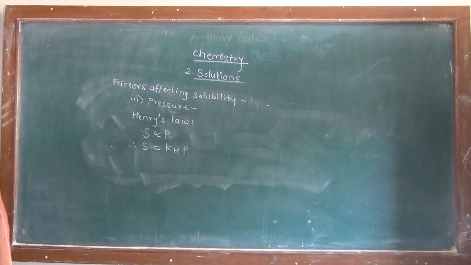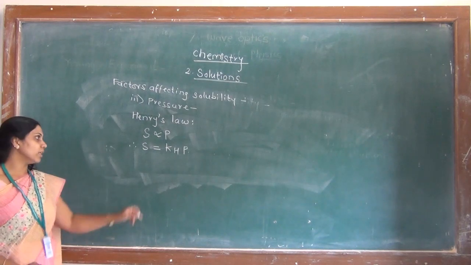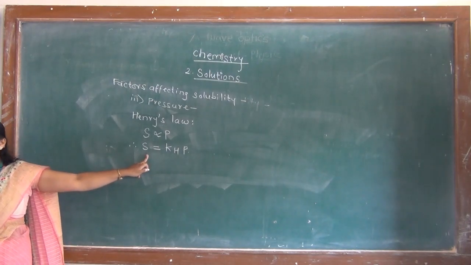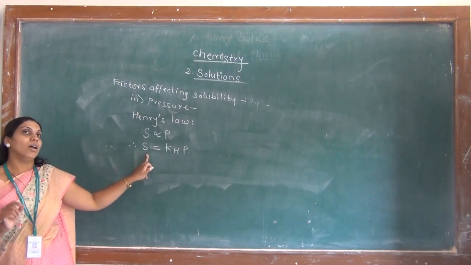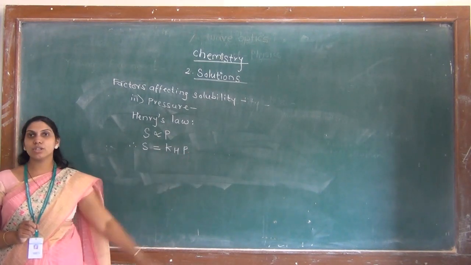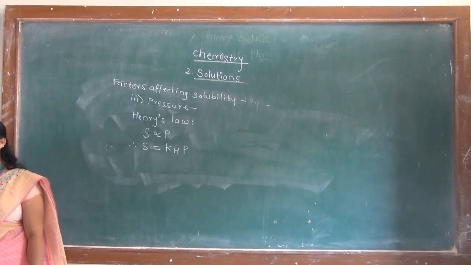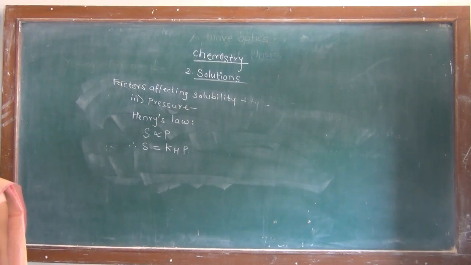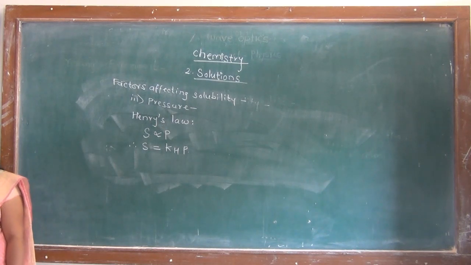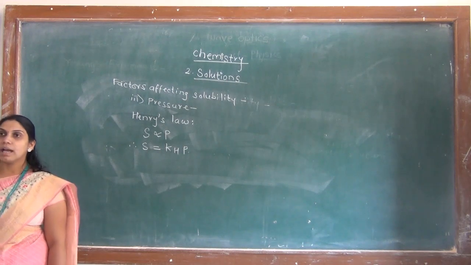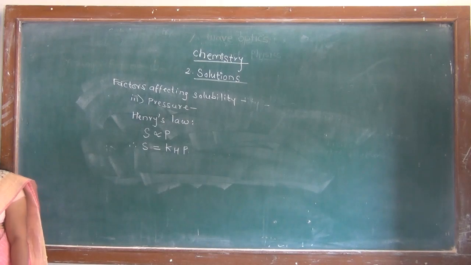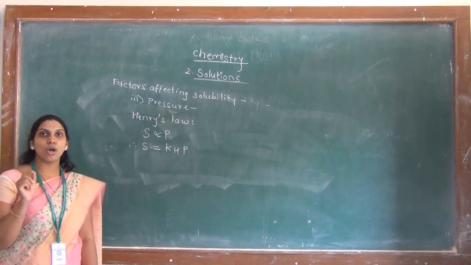What equation is it? S is equal to KHP. In this equation, S is the solubility of the solution. Its unit is moles per liter. P is pressure of the gas, which is expressed in bar, and KH is called the proportionality constant, or it is also called Henry's constant. In this equation, KH is Henry's constant. We will see the units of KH.